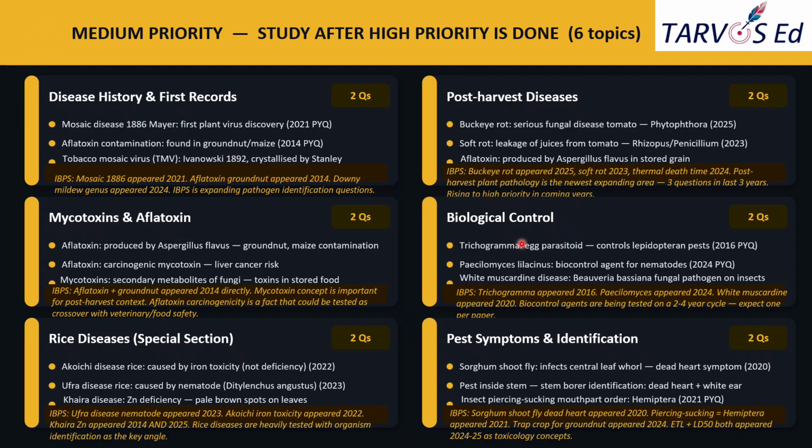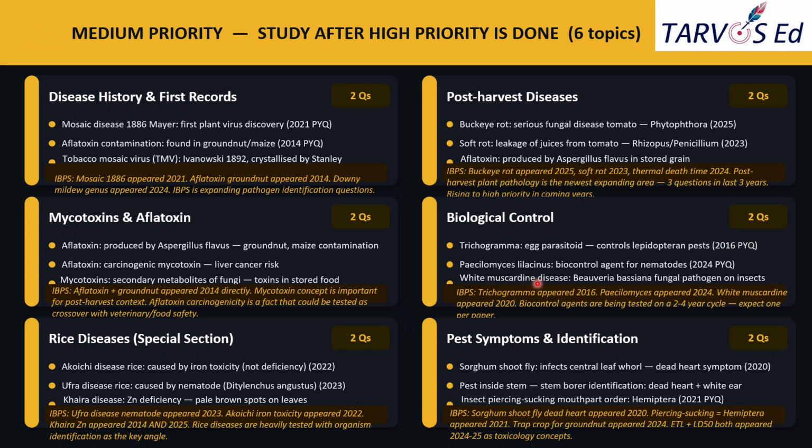And the next topic is biological control. Two questions. Trichogramma is very important. Actually, this should come under entomology, but here we have given it. Anyway, just to focus, Trichogramma is an egg parasite, right? The egg parasite controls Lepidopteran pests. This was asked in 2016.